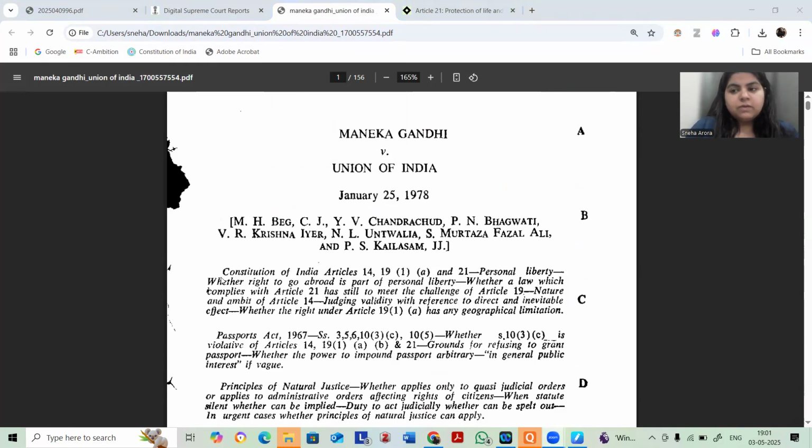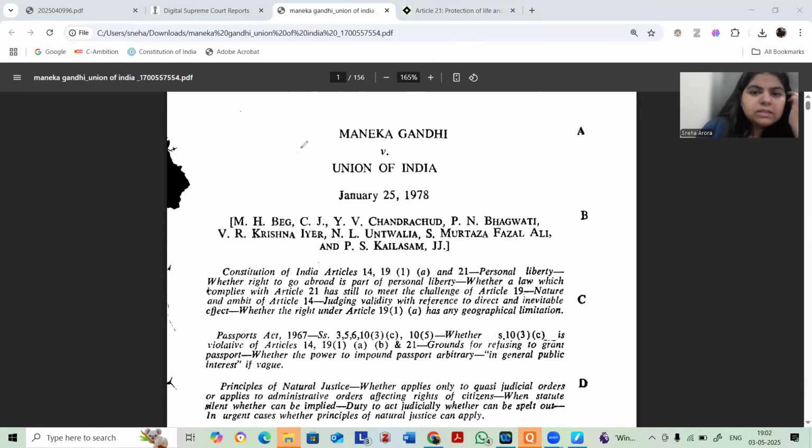I believe that all of us, when we start our legal journey, there are some cases like Maneka, there are some cases like Vishakha, Keshwanand Bharati, of course, Minerva Mills. We get to know them in the very first year of our law schools, that these are some keynote judgments of the Indian Supreme Court that have really shaped and contributed to Indian jurisprudence of liberty, freedom, fair trial, etc.